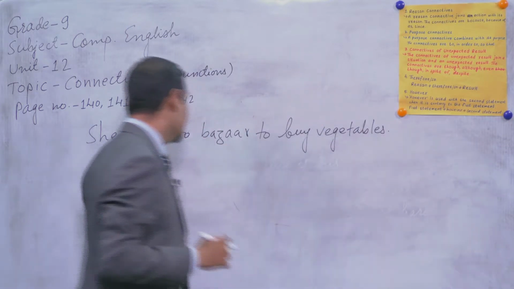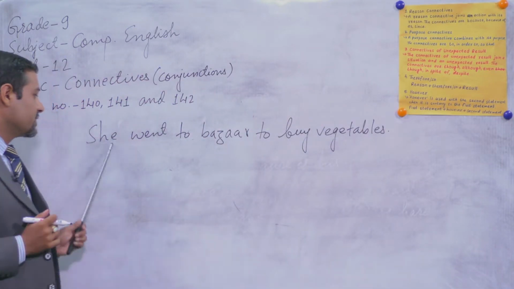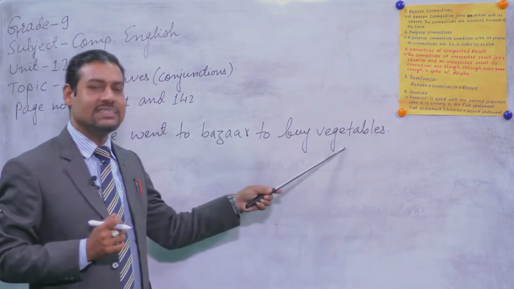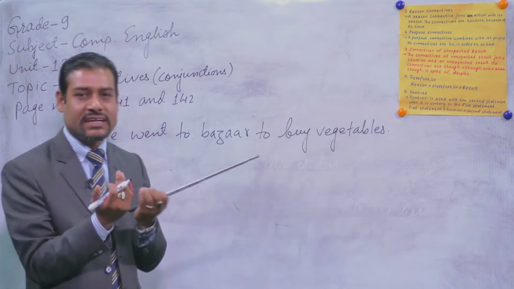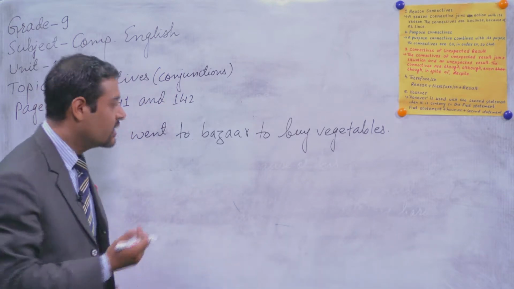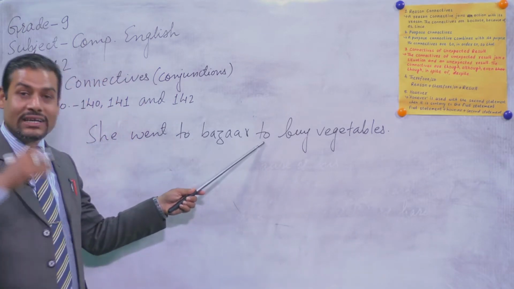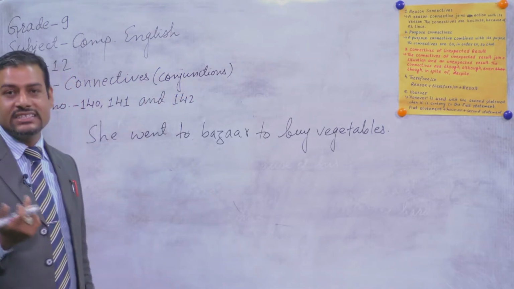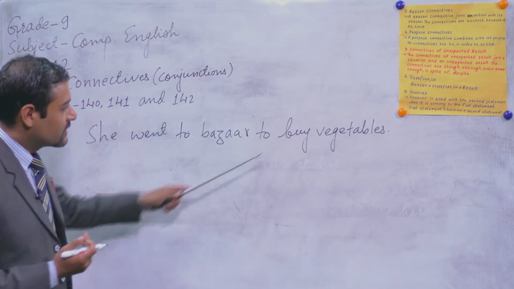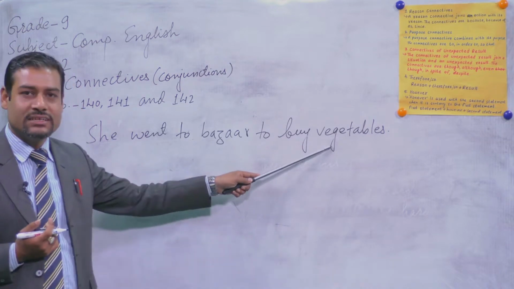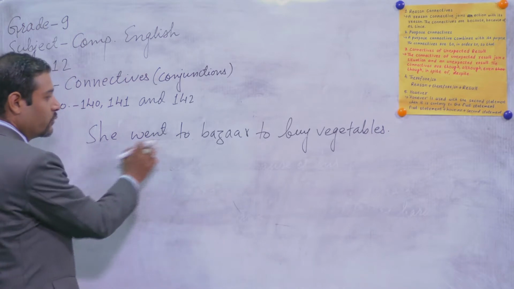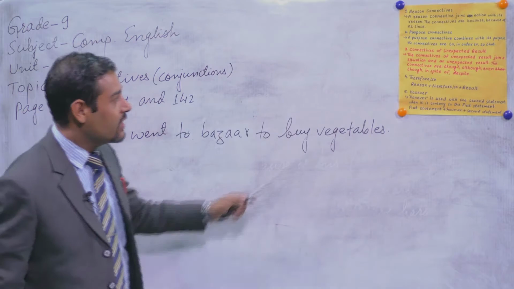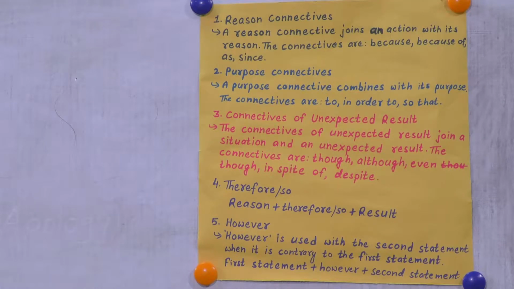Dear students, you have to remember, see, there is one part, she went to bazaar, and another part is buy vegetables. So we have to link up these two parts with the connective of purpose, and we are using to. So what is the purpose of her going to the bazaar? Yes, to buy vegetables. So we have linked up, she went to bazaar to buy vegetables. Okay, now again you have to use in order to. You can use the same sentence, no problem.